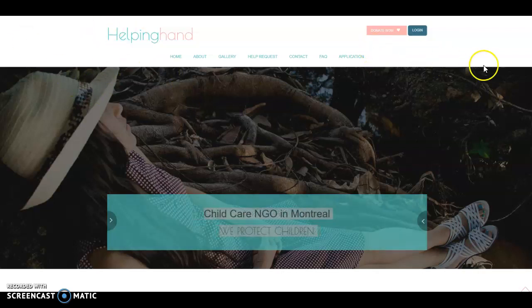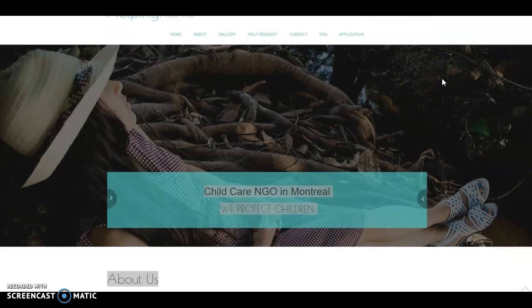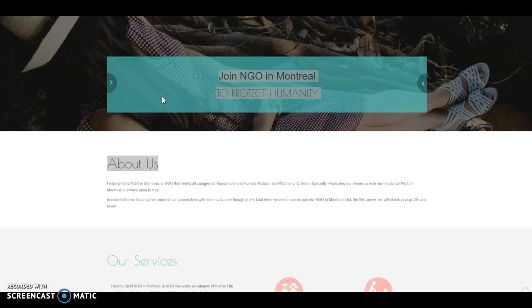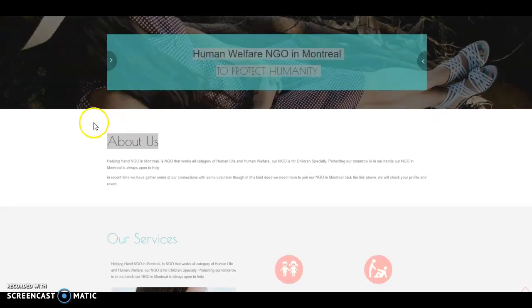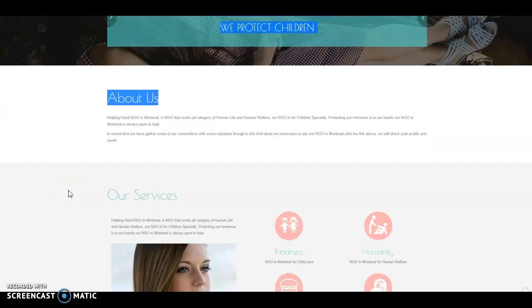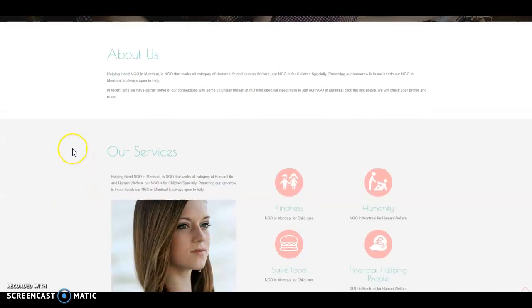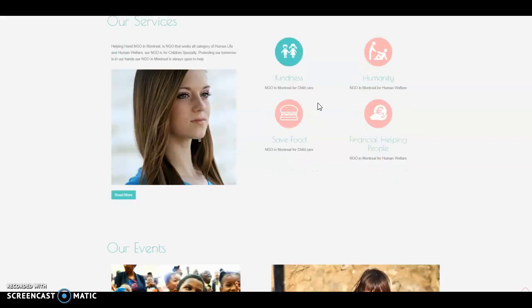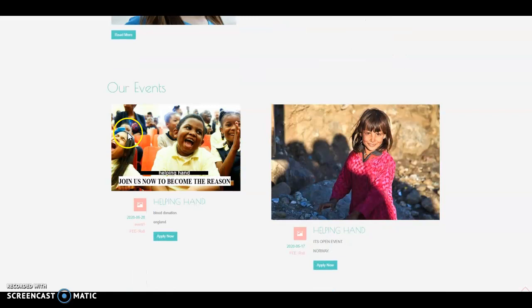As you can see, this is the home page, and I put an image in the background and one template here, and here it tells us about the website. And as we go down, we see our services, different kinds of services, with kindness, with childcare, that do all childcare and humanities, safe food and financial helping people. You can go here and read more.